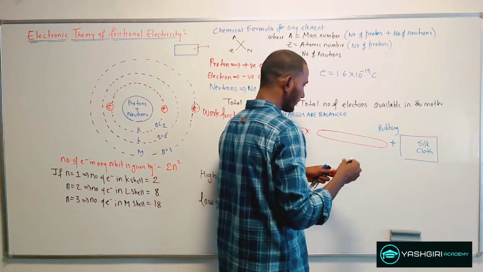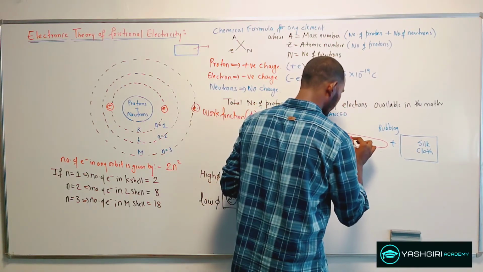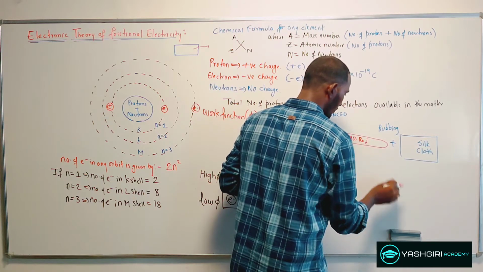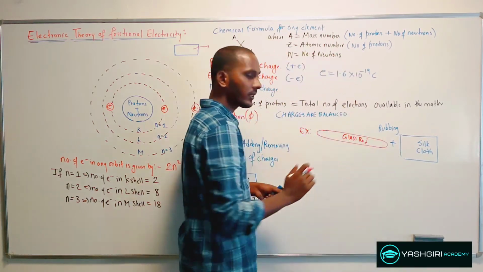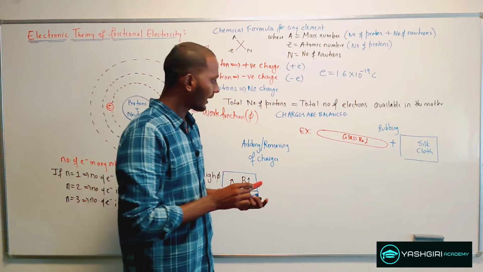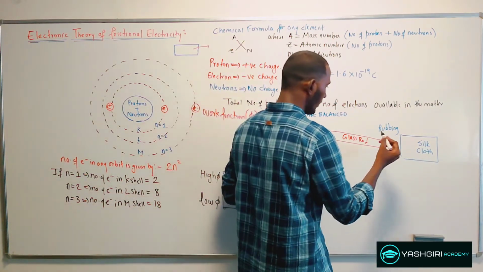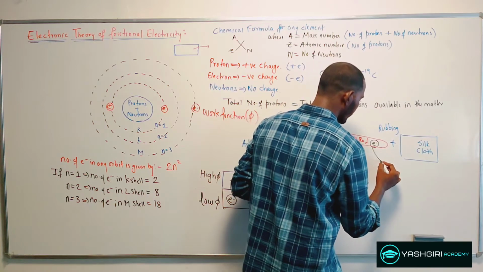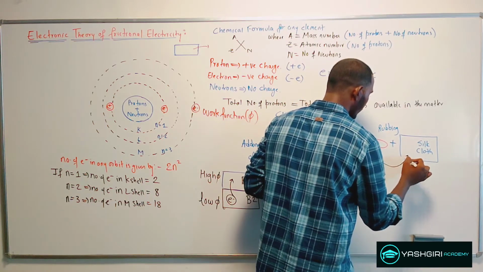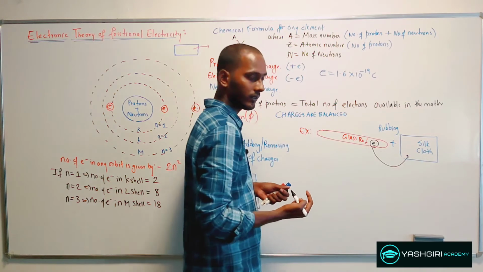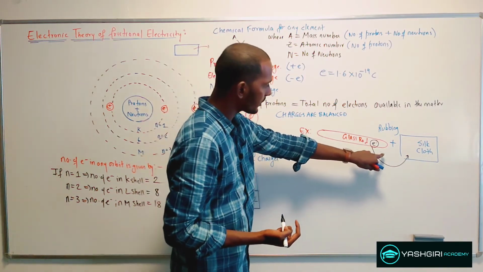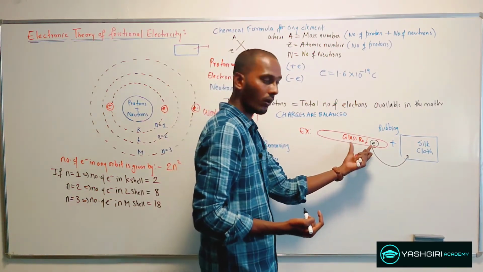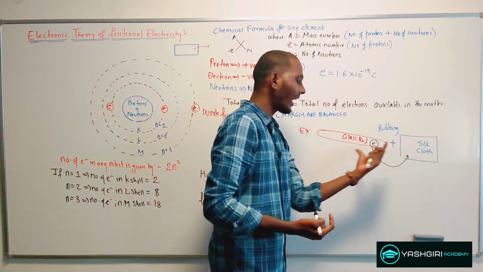When the glass rod is rubbed with the silk cloth, the glass rod transfers electrons from its body to the silk. So when there is a transfer of electrons from the glass rod to the silk cloth,